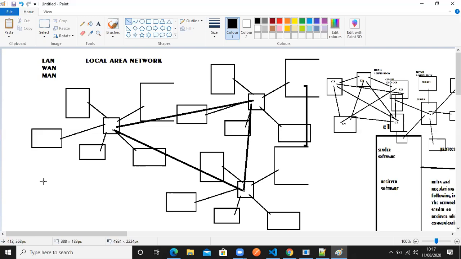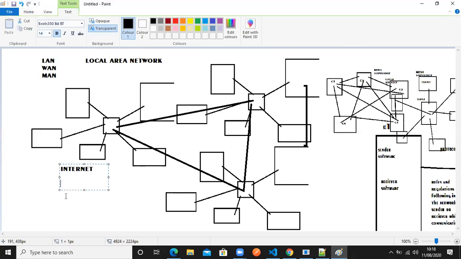And one more thing is also there, which is called what? The Internet. Internet is also the same. Worldwide, all the computers will be connected. If you want to be on the internet, you need to get a connection that will connect you to the internet. That means anywhere in the world, if an internet connection is there, you are connected to the network and they will share the data with you. If you are not connected to the internet, you can't share the data. That's a simple thing.